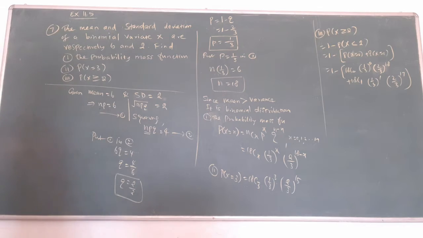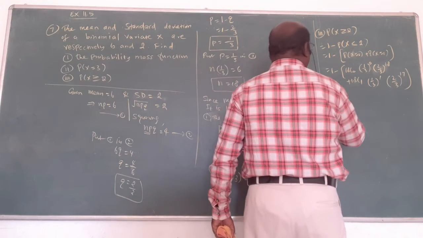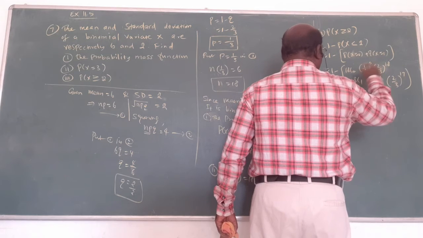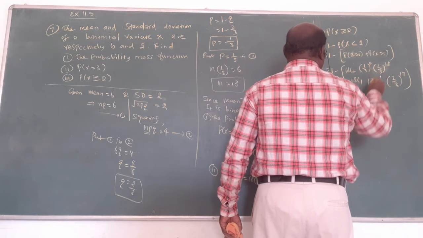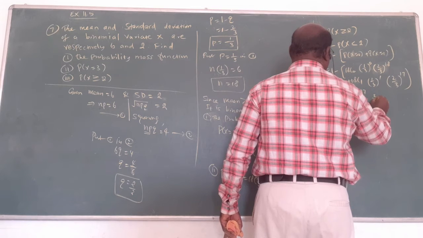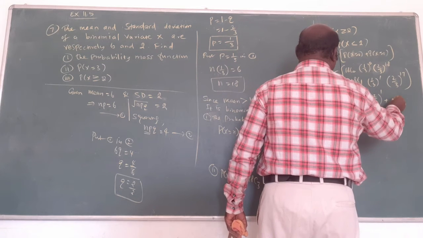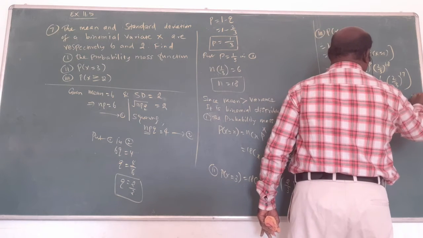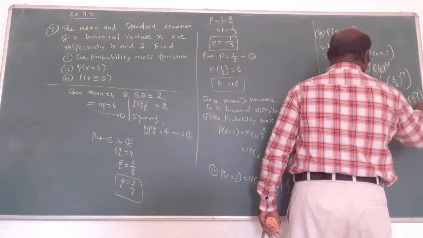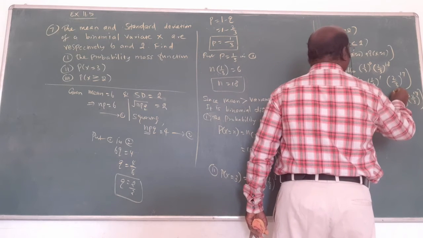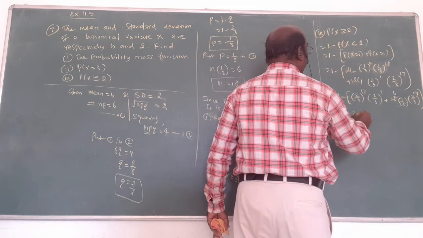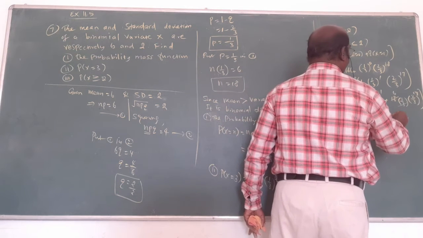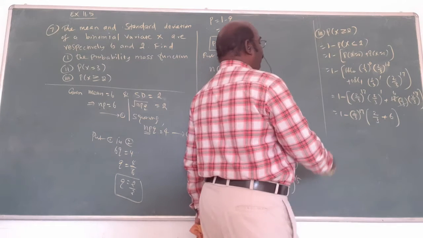Now, after these two terms, what is common to both? What do you want to simplify? 1 minus 18C0, 1 by 3 whole power 0, which is 1, need not write, so 2 by 3 power 18, plus 18C1 which is 18, into 1 by 3, into 2 by 3 whole power 17. Now, what is common to both? 2 by 3 power 17 is common. 2 by 3 plus 6. Am I right? Now simplify.